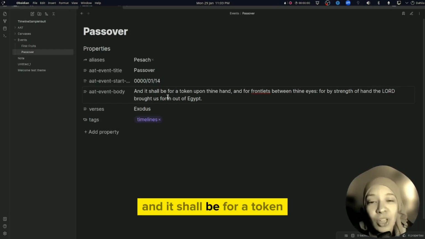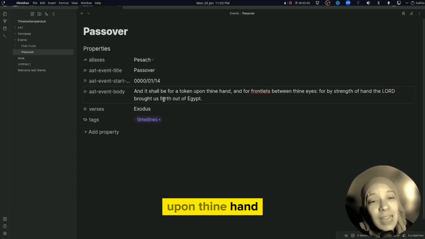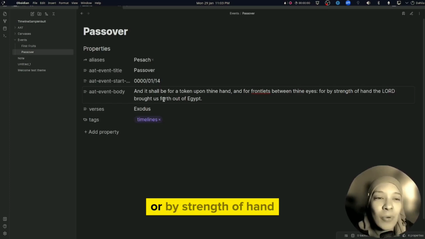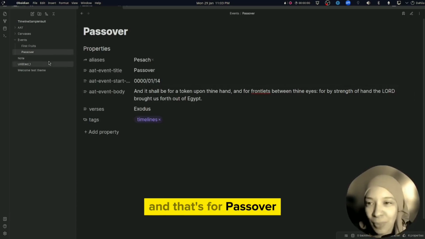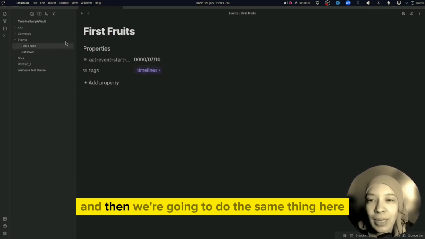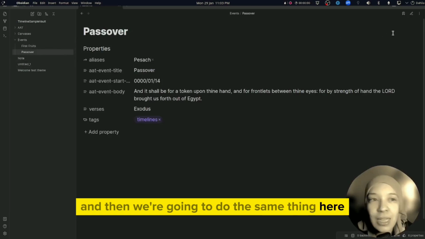13:16. And it shall be for a token upon thine hand, and for frontlets between thine eyes, for by strength of hand the Lord brought us forth out of Egypt. And that's for Passover. And then we're going to do the same thing here.